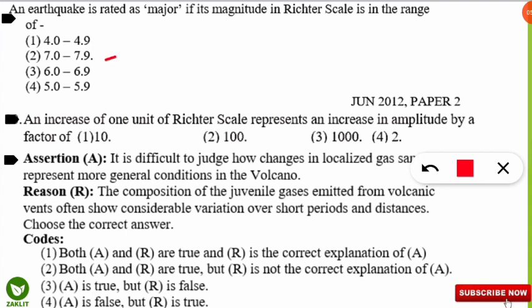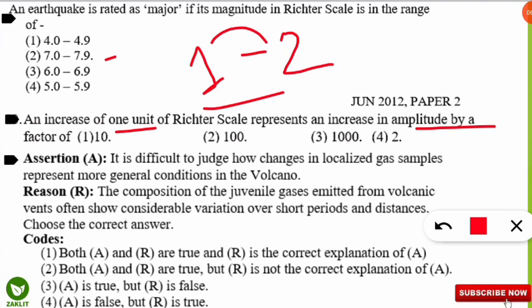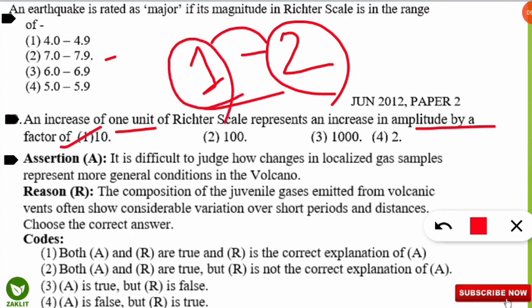Next question is, an increase of 1 unit in the Richter scale represents an increase in amplitude by what value? So for example, a Richter scale is having the value of 1 and another Richter scale is having from another place the value as 2. So these two values are in amplitude, how much have they increased? Here the correct option will be they are increased in amplitude by a factor of 10. So those areas having Richter scale 2 will be 10 times more destructive than the areas which are having Richter scale value 1 in amplitude. So I hope you are able to understand.